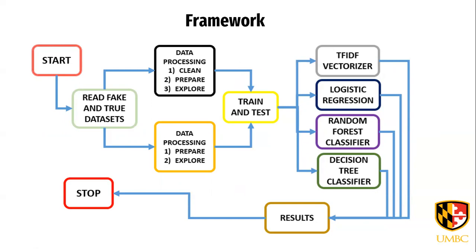I have performed vectorization using the TF-IDF vectorizer. Then I have built a few machine learning models like logistic regression, random forest, and decision tree to see which model performs better for this data set. And I have validated the results and the performance of the model.